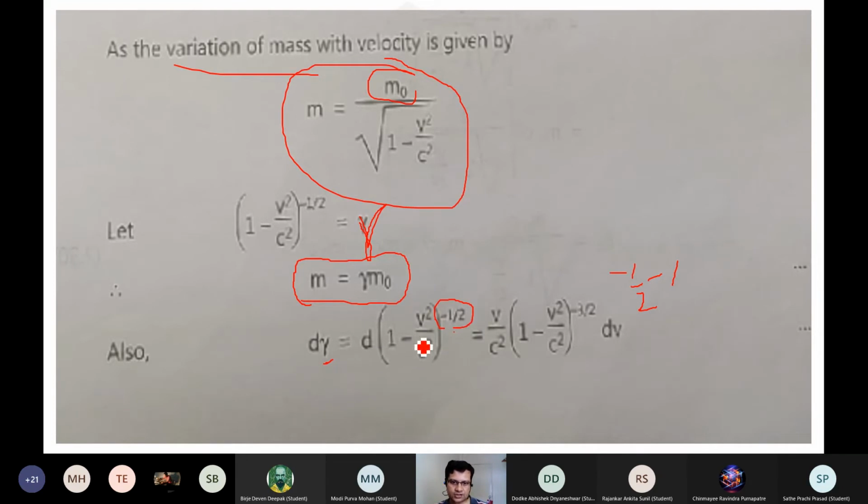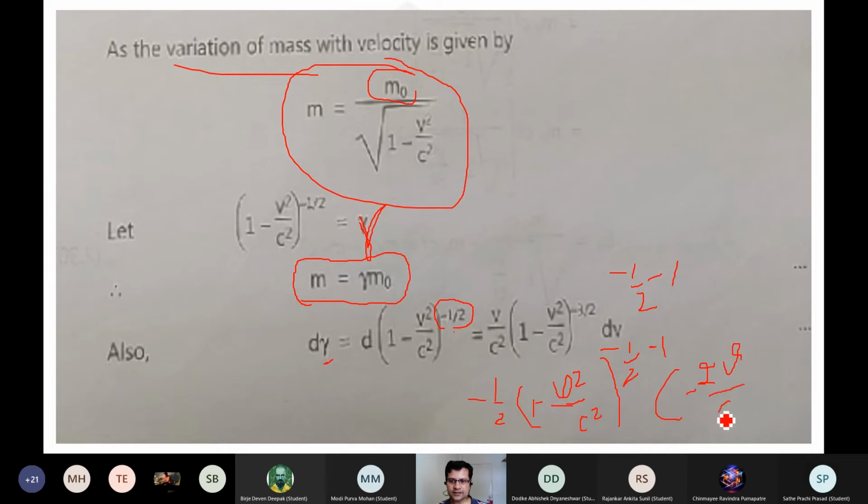So when you are taking the differentiation of 1 minus v square by c square to the power minus half, the answer comes out to be minus half into this whole term, 1 minus v square by c square, to the power of the factor minus half minus 1, and the differentiation of the inner term, which comes out to be minus twice v by c square.